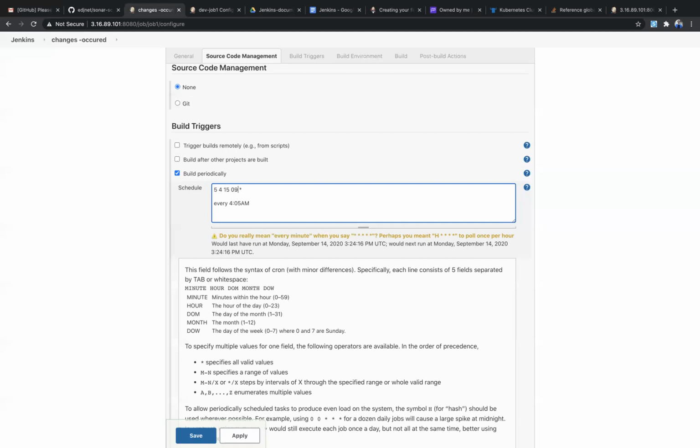You can give the 0 also, 09. And date of week, doesn't matter. You can give every day. So this build is going to trigger. See, September 15, 9 means September, 15 means date.